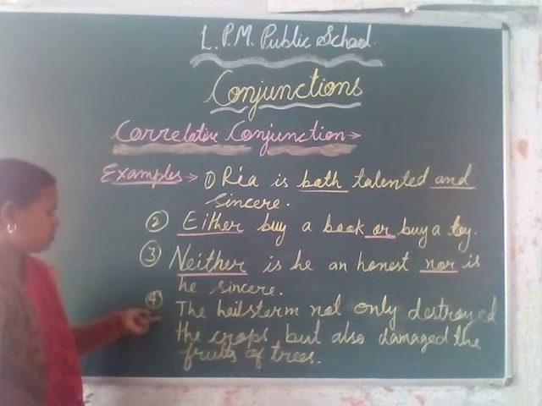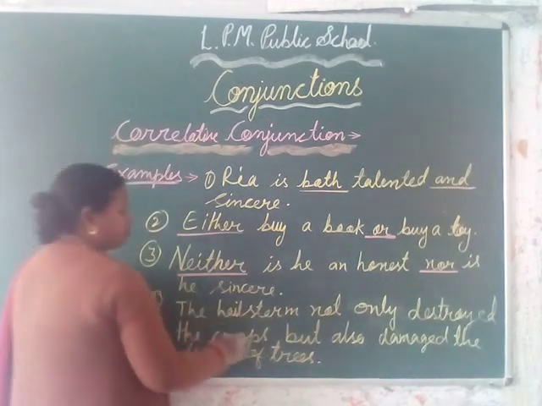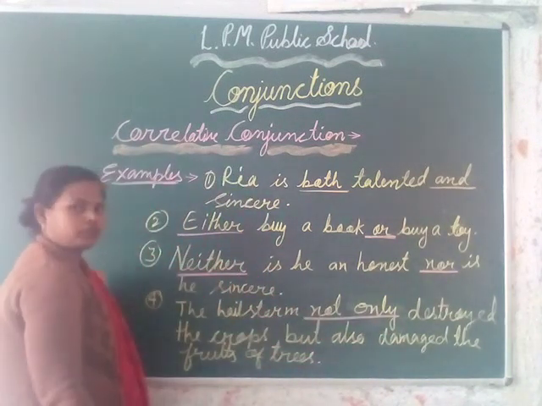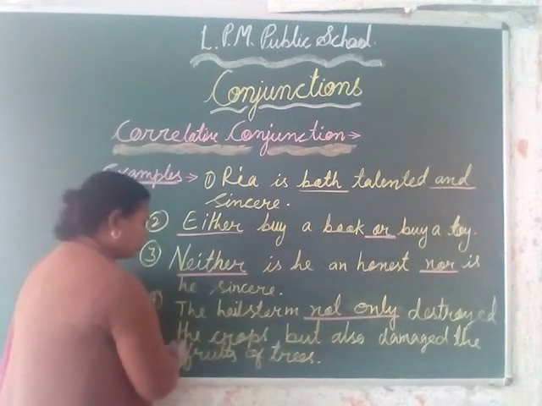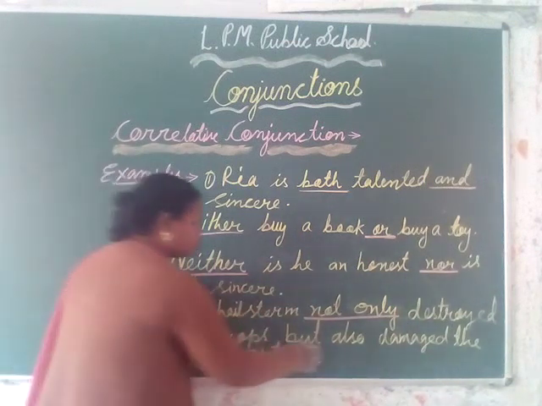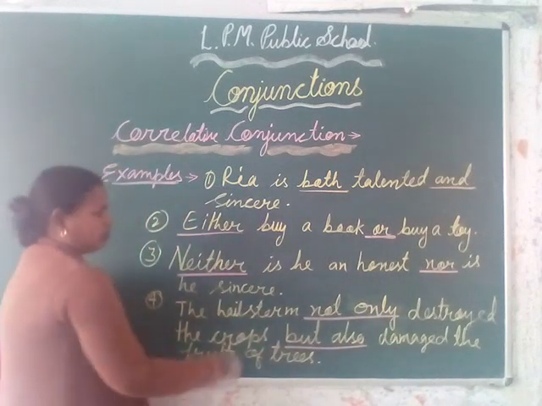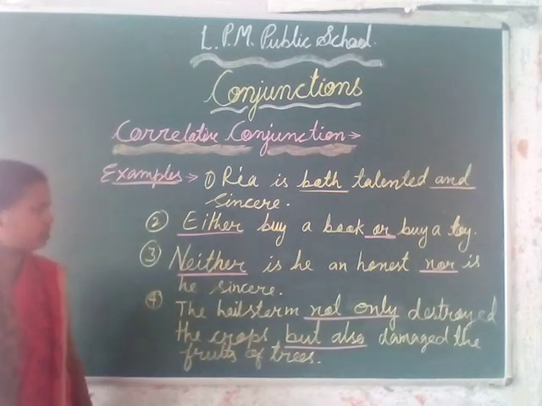Now in the fourth example, the hail is strong: not only destroyed the crop but also damages the fruit of the tree. Here the conjunction is not only, and the next pair is but also. In this way we have seen the examples of correlative conjunctions.